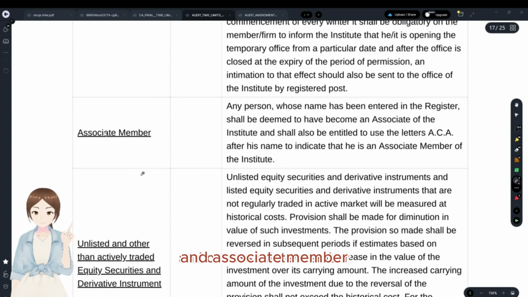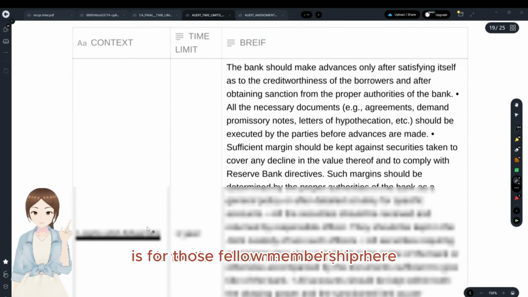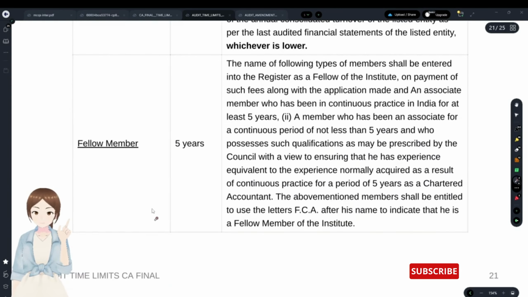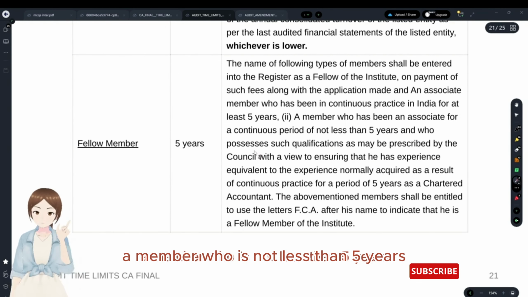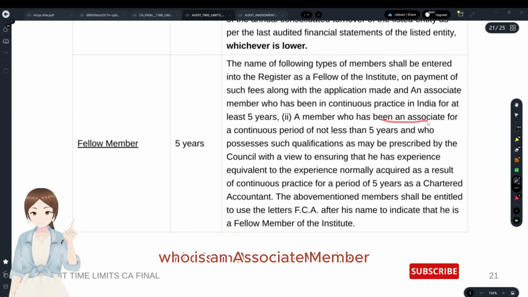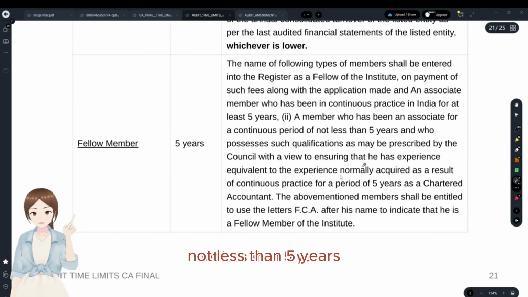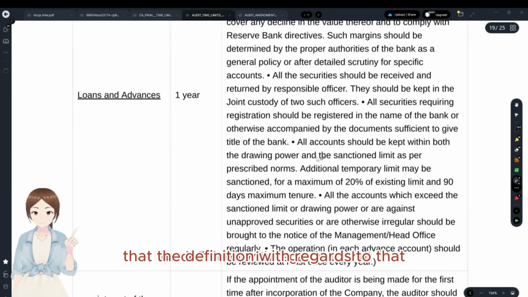And associate member, why we have given the associate member definition here is for the fellow membership. Fellow membership is a member who possesses qualification, who is an associate member for a continuous period of not less than 5 years. For this, we have given the associate member definition with regards to that.